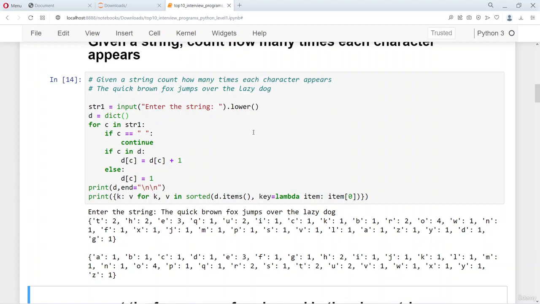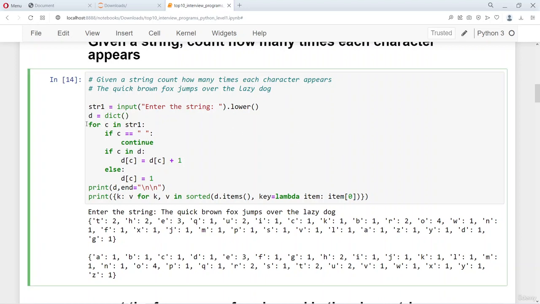So let's look at this interesting program where it counts the frequency of each character in the given string. The string that we are giving is the quick brown fox jumps over the lazy dog. So here the for loop C goes through each character in the given string, and then if the character is empty, so we say continue.